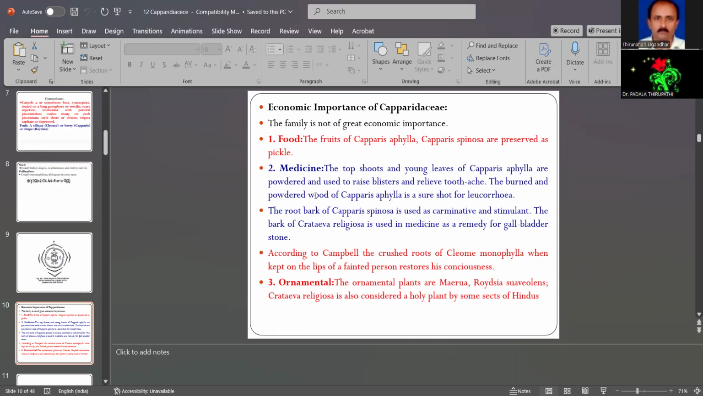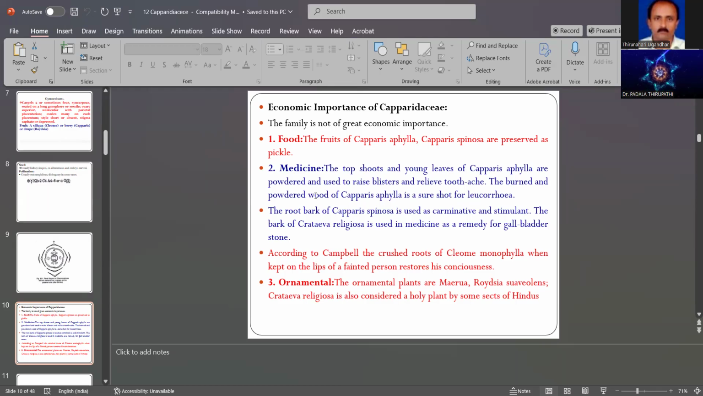The second one is medicinal value. The tap roots, the top shoots and the young leaves of Capparis aphylla are powdered and used to raise blisters and also to relieve toothache. Toothache relief is because bacteria-killing agents are present in the leaves of the Capparidaceae family. The burnt and powdered wood of the Capparidaceae is a sure cure for leucorrhea. Leucorrhea treatment is also one important medicinal value of the family.